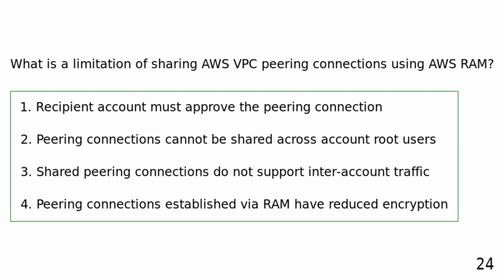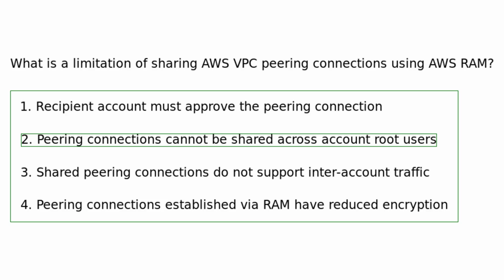What is a limitation of sharing AWS VPC peering connections using AWS RAM? Recipient account must approve the peering connection. Peering connections cannot be shared across account root users. Shared peering connections do not support inter-account traffic. Peering connections established via RAM have reduced encryption. A limitation of sharing AWS VPC peering connections using AWS Resource Access Manager is that the recipient account must approve the peering connection before it can be established, adding an extra step to the sharing process.